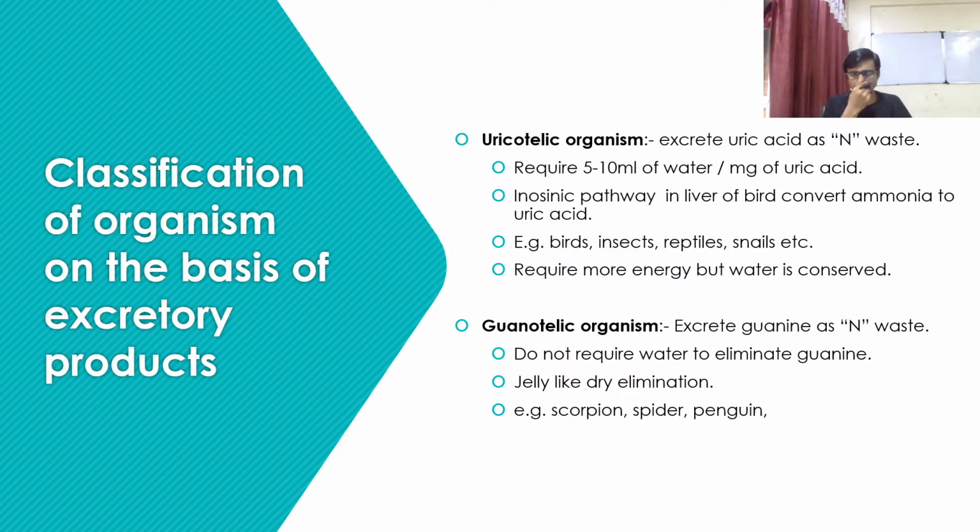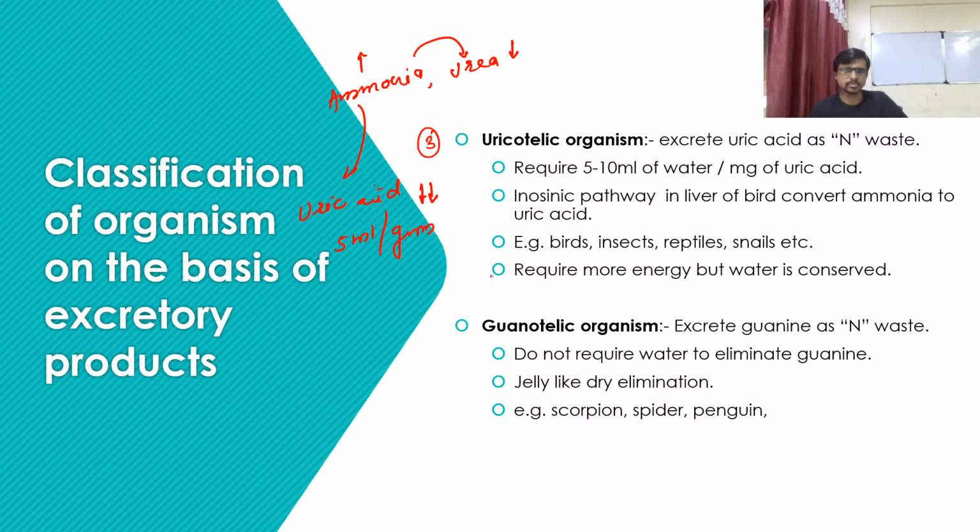Let's see the third group of organisms, which does not excrete ammonia or urea, but converts ammonia directly into uric acid. Uric acid is less toxic. Ammonia is more toxic. Urea is less toxic than ammonia, and uric acid is much less toxic than ammonia, and less toxic than urea. So it requires only 5 ml of water per gram of uric acid. So now the organism can conserve more water.